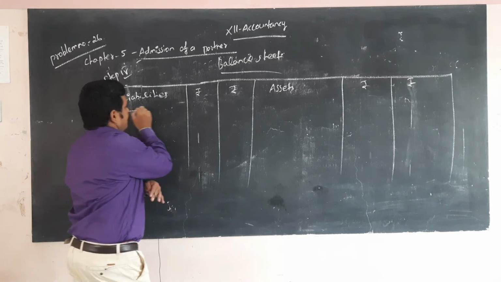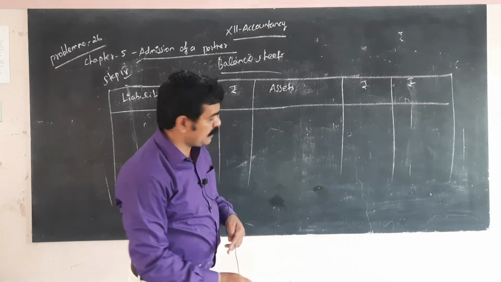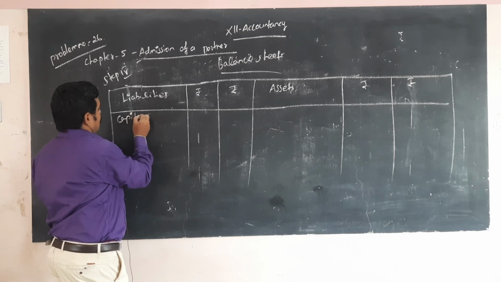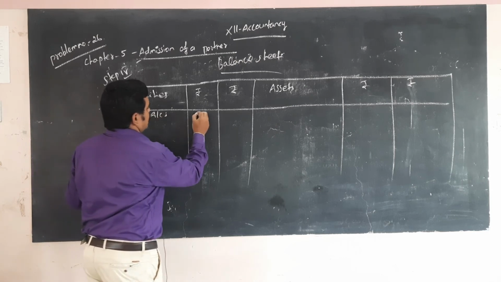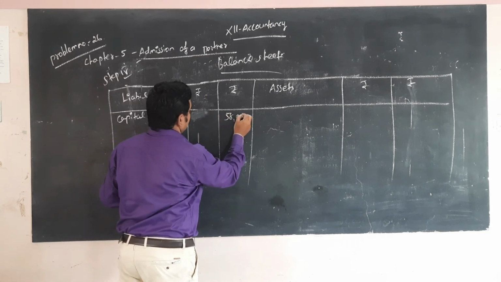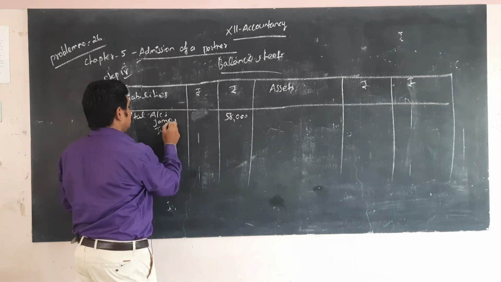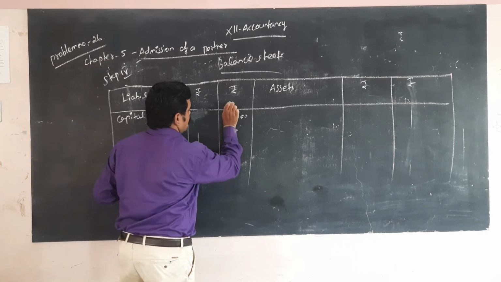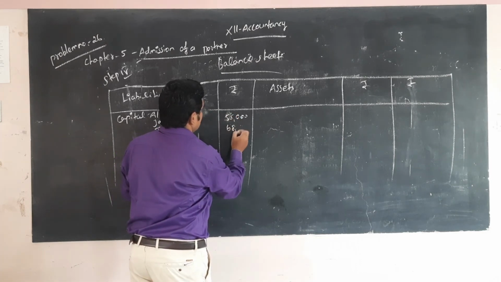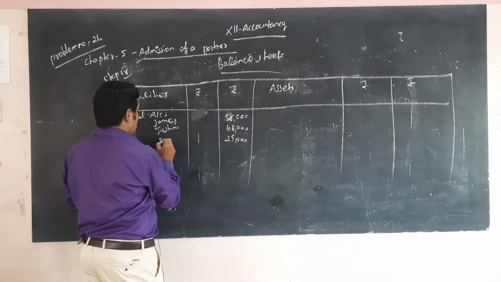So what is the value here? The first one is the capital account: 58,000 for James, 68,000 for Justina, then 25,000 for Balan.